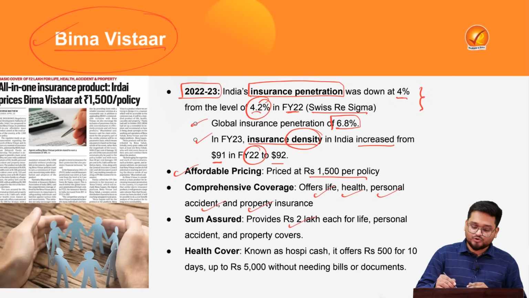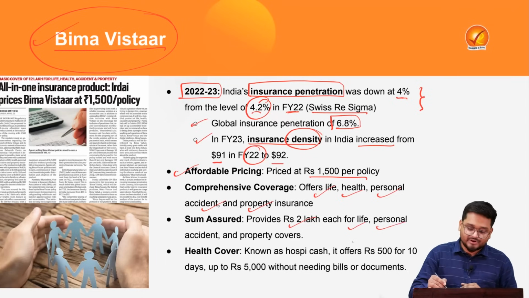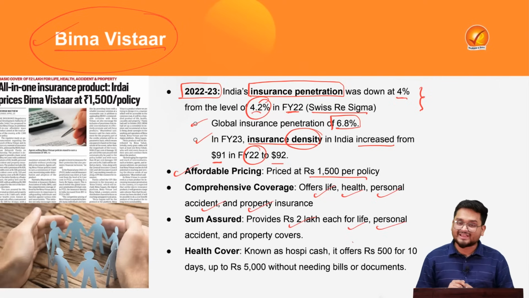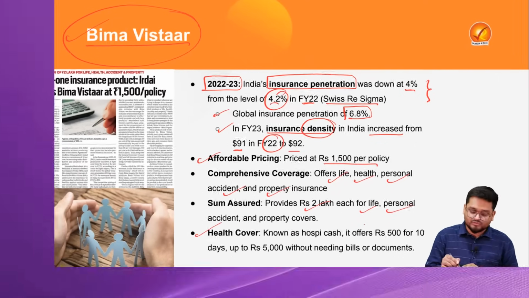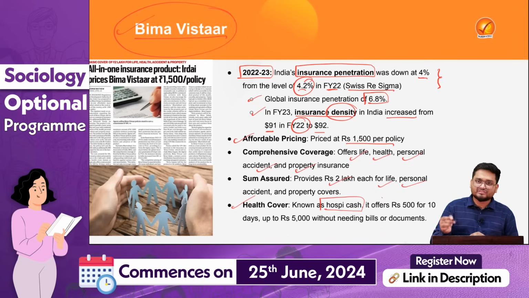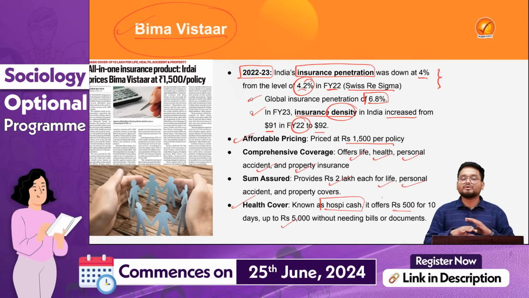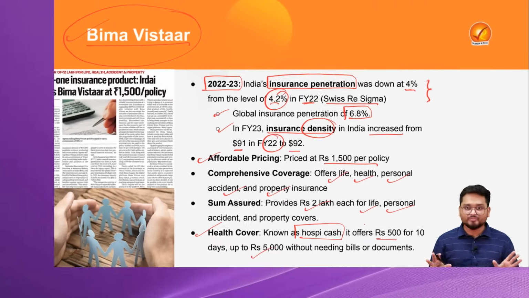The sum assured will be 2 lakh each for life, personal accident and various other segments of the insurance, and additionally a health cover will also be given, known as hospital cash, which is 500 rupees per day for 10 days, up to 5,000 rupees, without needing any bills or documents.